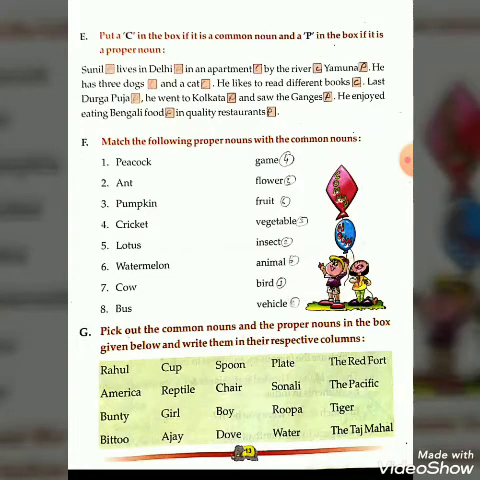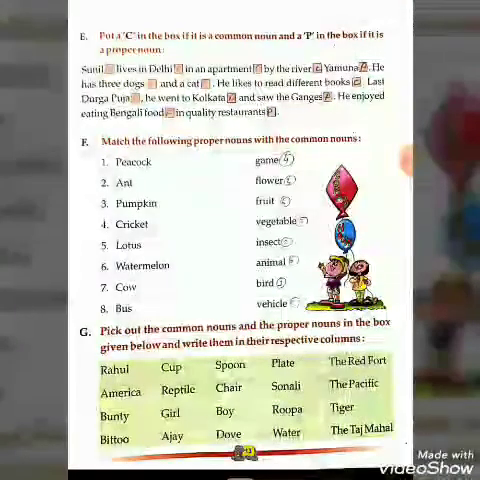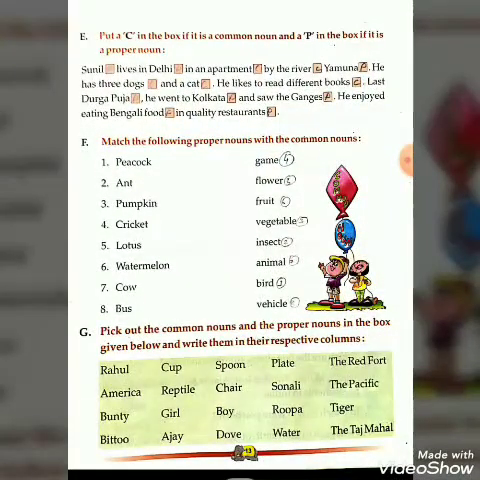You can see: Sunil lives in Delhi, in an apartment by the river Yamuna. He has 3 dogs and a cat. He likes to read different books. Last Durga Puja, he went to Kolkata and saw the Ganges. He enjoyed eating Bengali food in a quality restaurant. You can see what you have to do. You have to write C for common noun and P for proper noun in the box.